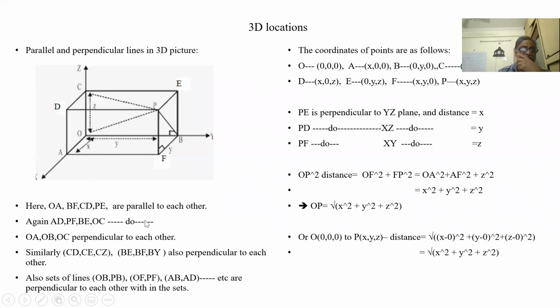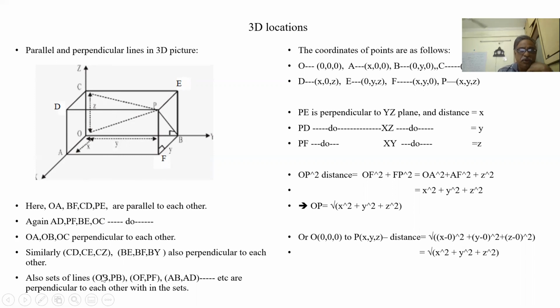Now what are perpendicular lines? OA, OB, OC. The three are mutually perpendicular lines. Similarly, let us see the other set of perpendicular lines. CD, CE, CO or CZ. They are also perpendicular. Similarly, from B: BE, BF and BY are perpendicular.